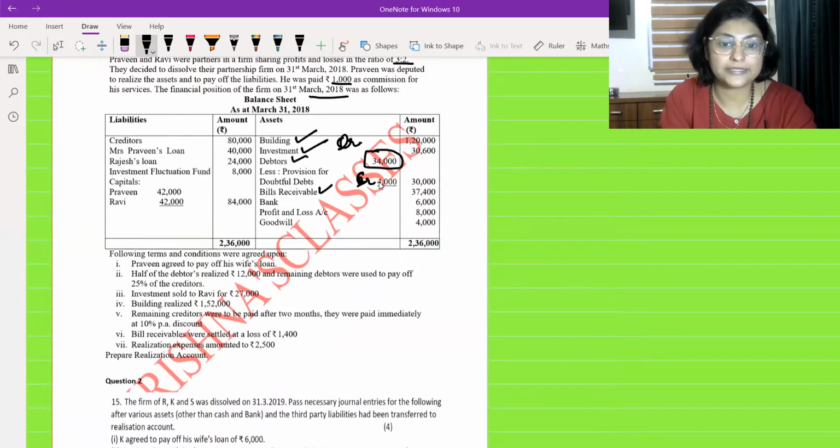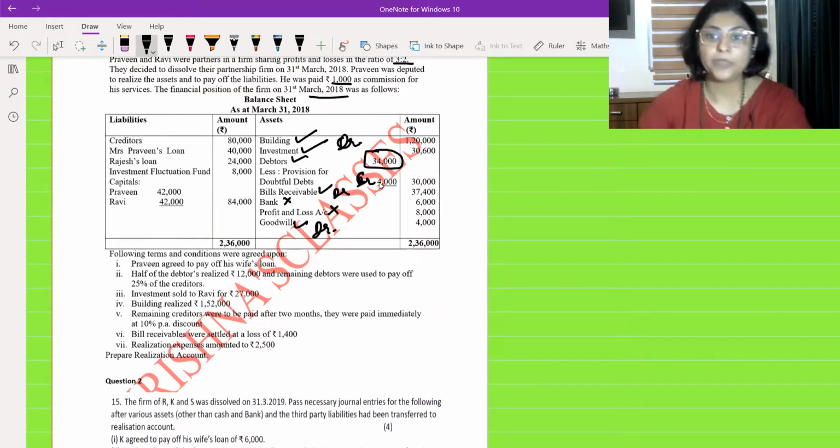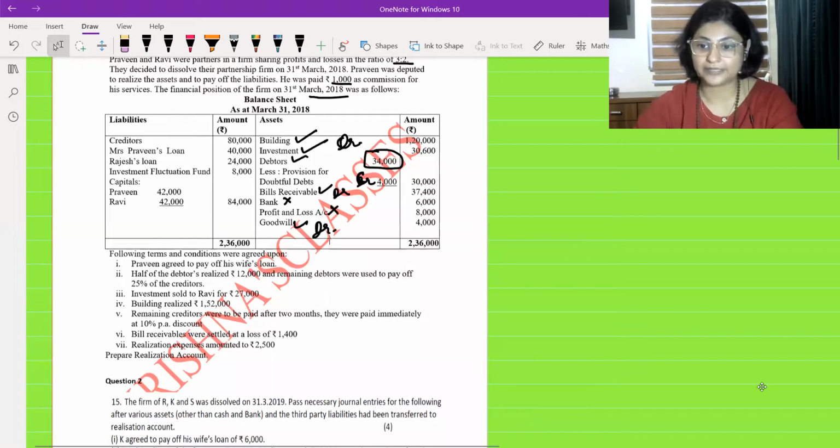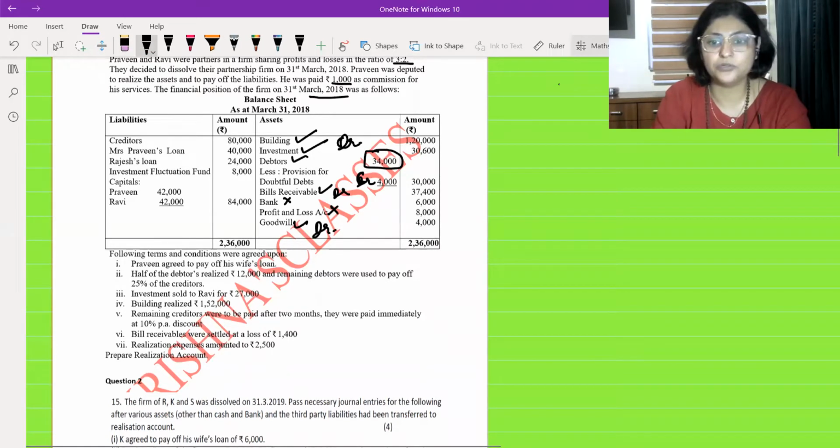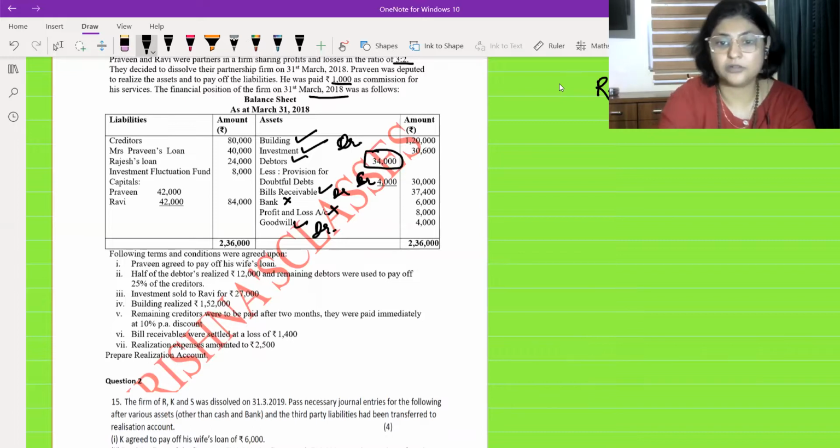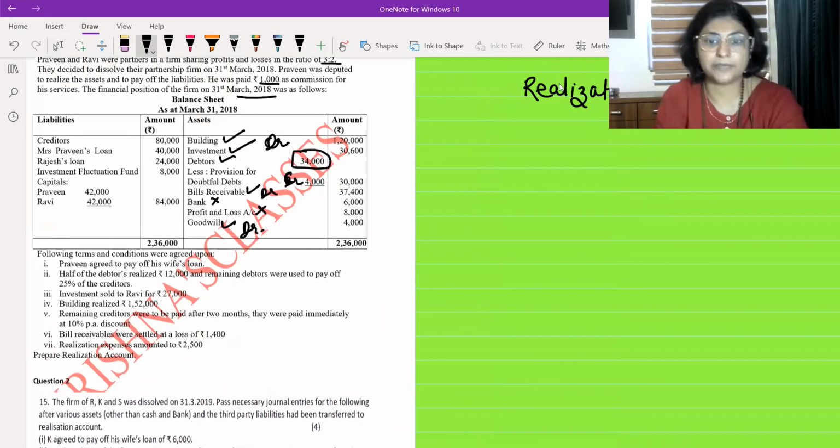Bills receivable, obviously it will be debited to realization account. Bank itself is a liquid asset, it will not go. Profit and loss account will not go, it will be written off in the partners' capital account. And goodwill, don't forget that goodwill is a realizable asset and it will also go to the debit of realization account. So let us do one thing without wasting time. Let me put myself over here, and I'm going to make realization account. In realization account, I'm not going to stick to the format, students. Please make the format because by this time, I hope all of you know the format.